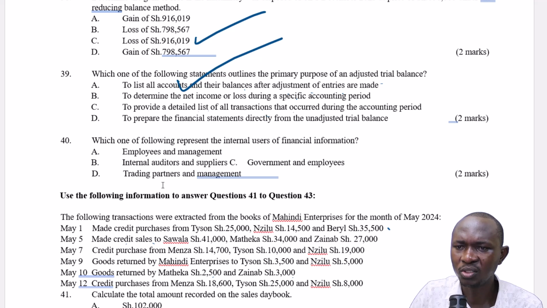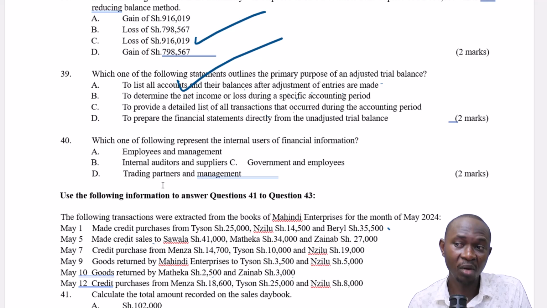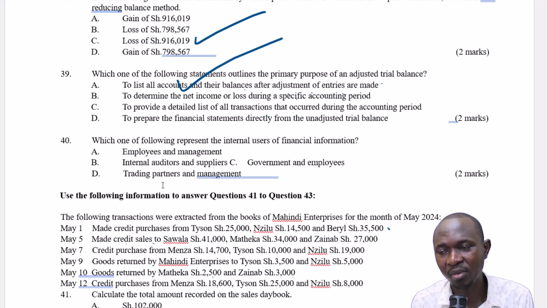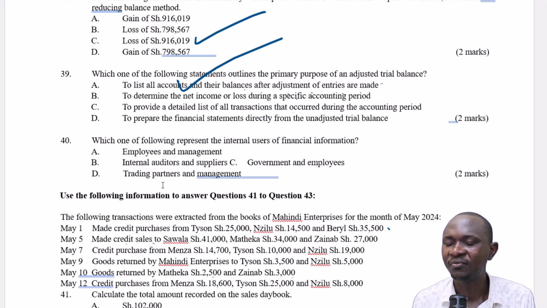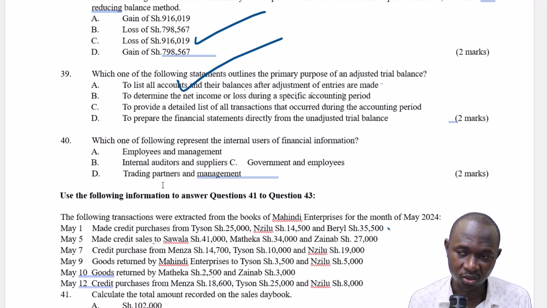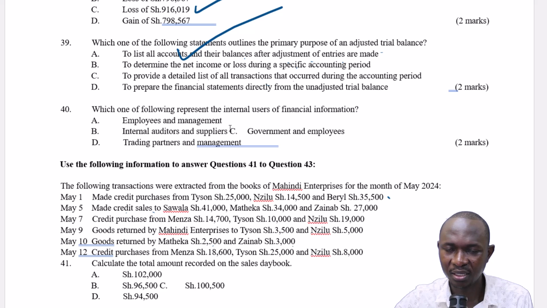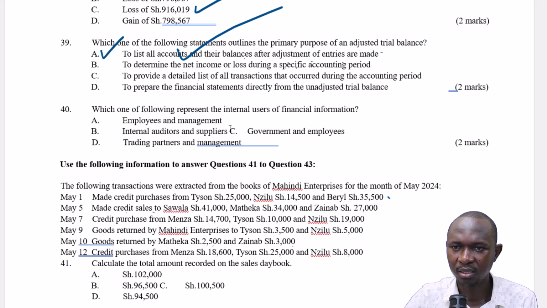So to list all accounts and their balances after adjustment of entries are made. Normally we have the trial balance and we have the adjusted trial balance. Adjusted trial balance takes into effect other things that are not found directly on the trial balance, like the depreciation, the closing stock, and such like stuff. The correct answer here is A. This is a big tick.